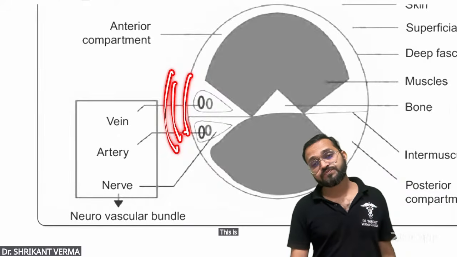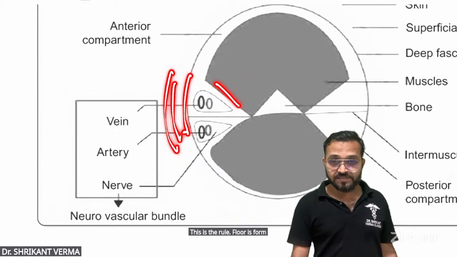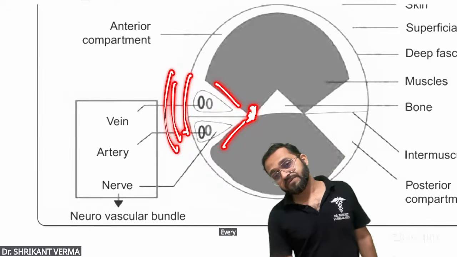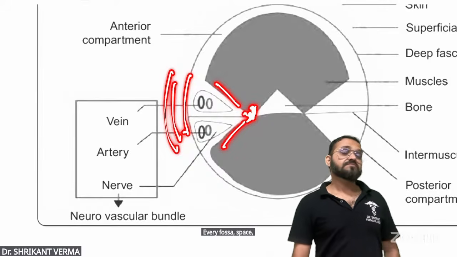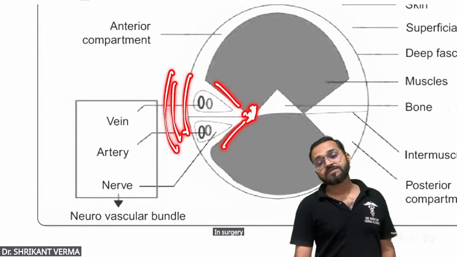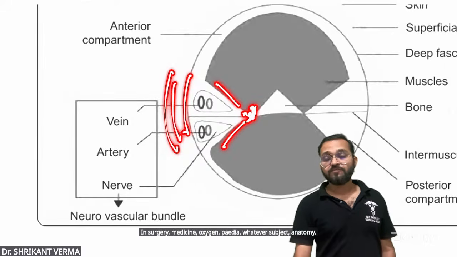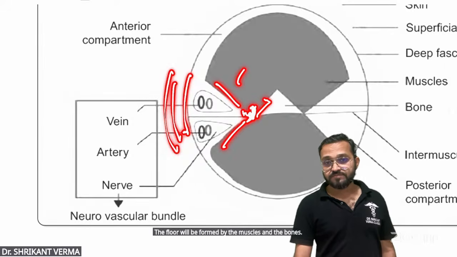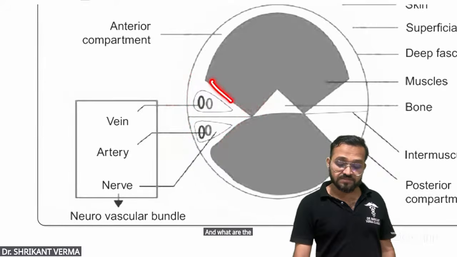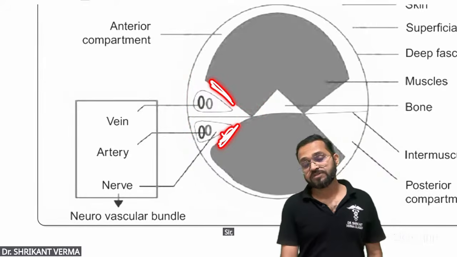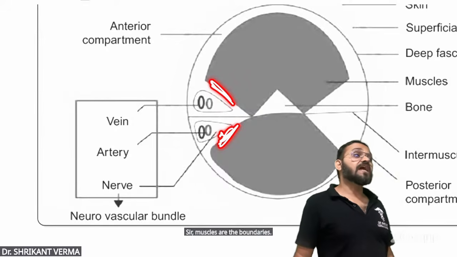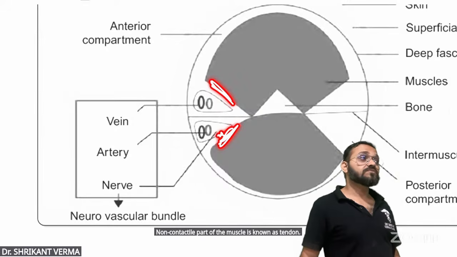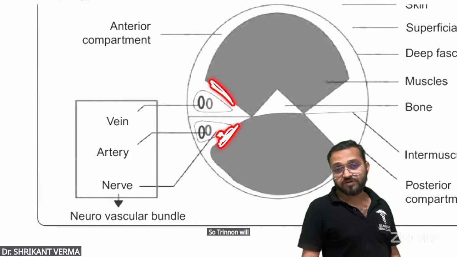The floor is formed by muscles and bone. For every fossa or space, in surgery, medicine, obstetrics, whatever the subject, the floor will be formed by muscles and bones. And the boundaries are muscles. The non-contractile part of the muscle is known as tendon, so tendon will also participate in the boundary.